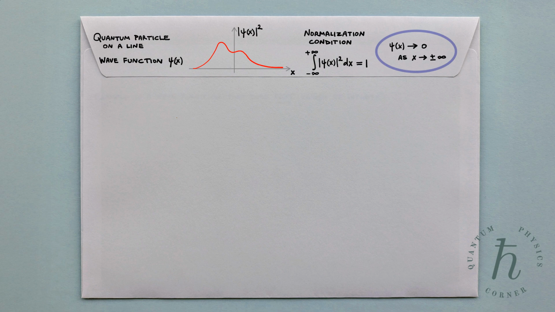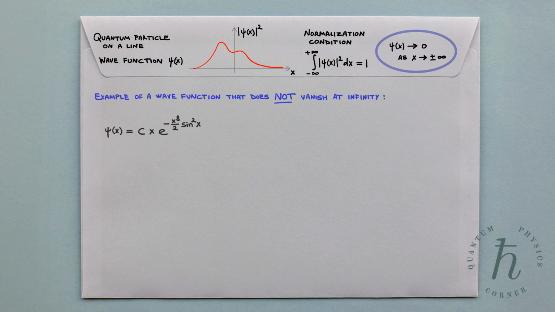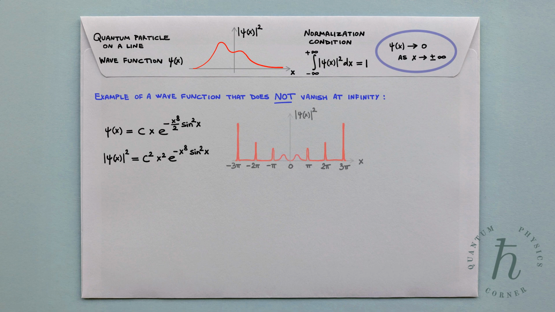To see why, consider this example of a perfectly normalizable wave function that does not, in fact, vanish at infinity. Here, c is a normalization constant. The corresponding probability density is given by this expression. The graph of this probability density shows an infinite sequence of sharp peaks occurring whenever x is a multiple of pi. The larger the value of x, the sharper and taller the corresponding peak.